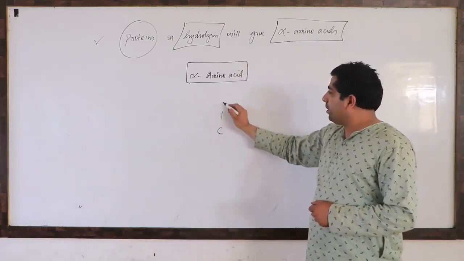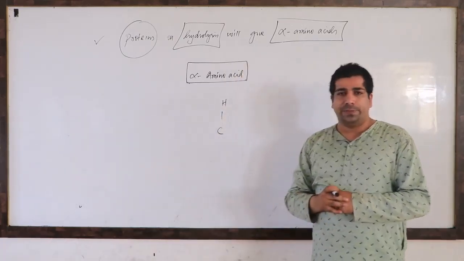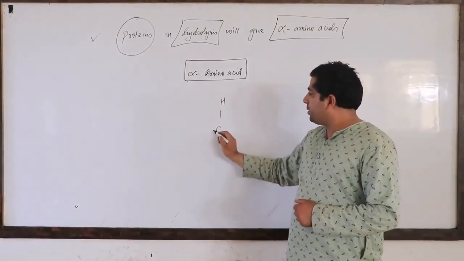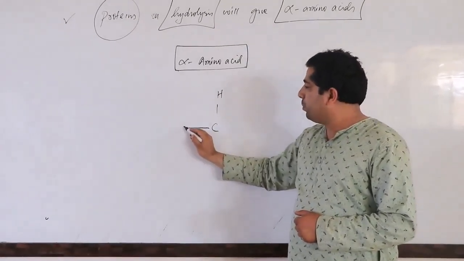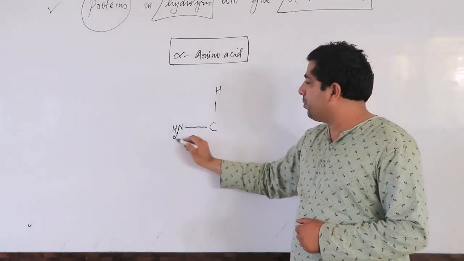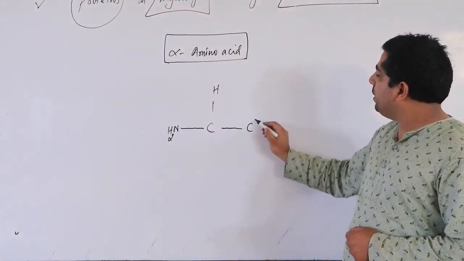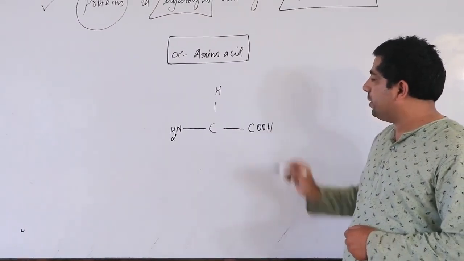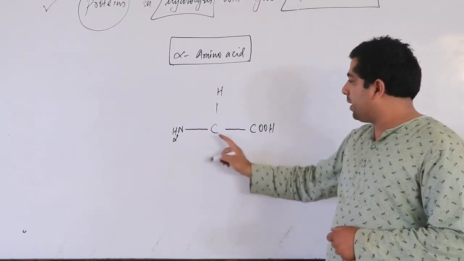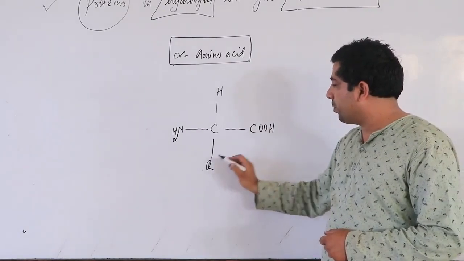And with this carbon, you can write one hydrogen here. And apart from that hydrogen, you can put one group here called NH2 group. Then one more group will be COOH, that's carboxylic group. And this carbon will also have one R group.